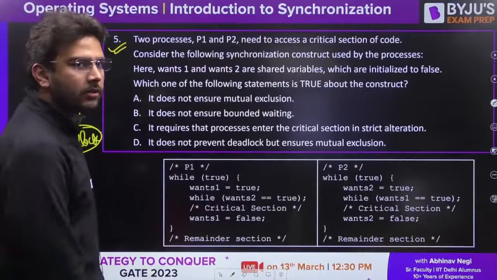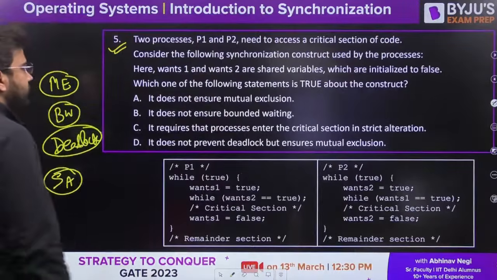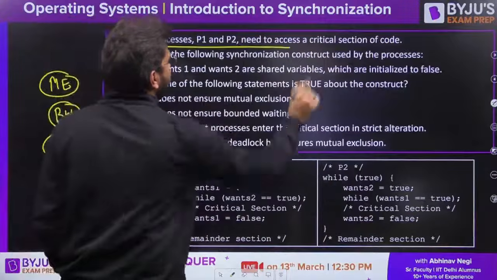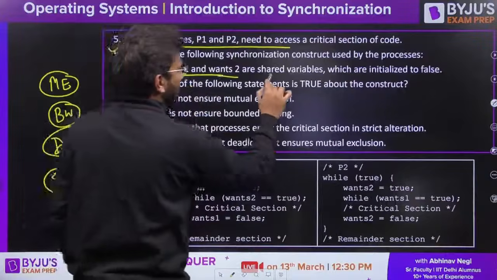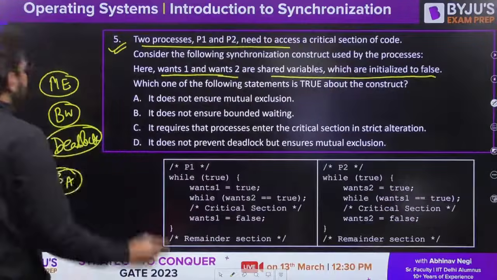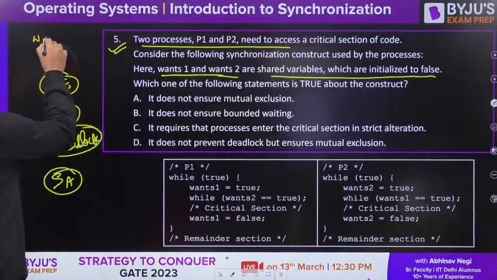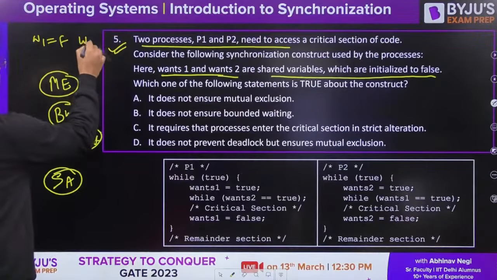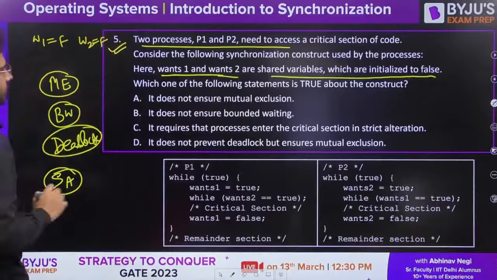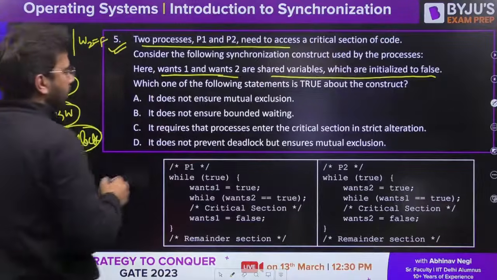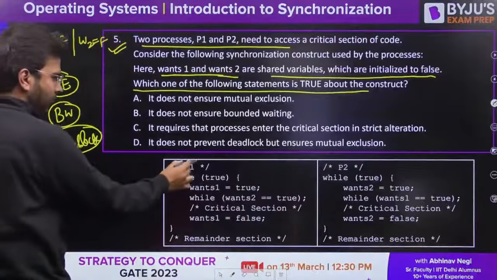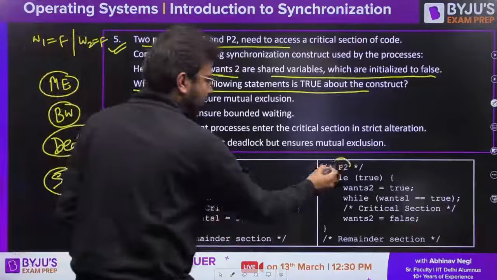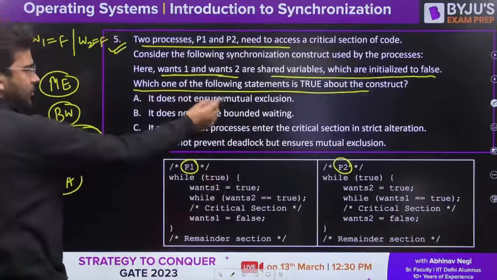Let's solve this question now. Two processes P1, P2, both are initialized. Wants1 and wants2 are shared variables which are initialized to false. Let's write W1 false, W2 false. Which one of the following statements is true about the construct? So we have process P1 here, we have process P2 here, and we have to check all these things.